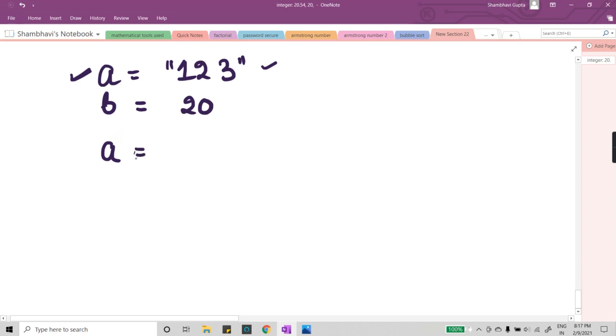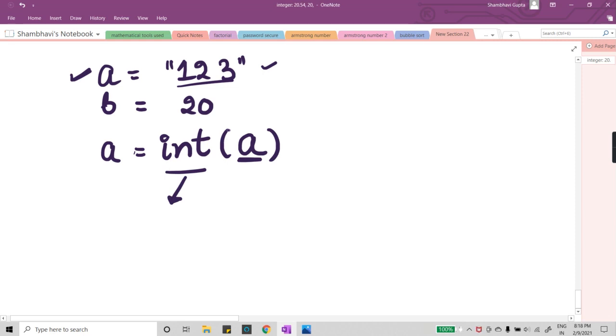Then you will put an assignment operator. Now you will write the data type in which you want to convert. I want to convert this string, that is 1 2 3, into an integer, so I would write int. Now here I would write the variable which I want to convert, that is A. So I have written A is equal to int(A). This int is the required data type in which I want to convert my variable A, and inside the brackets, I write the variable which I want to convert. So this is the basic syntax for writing explicit type conversion.